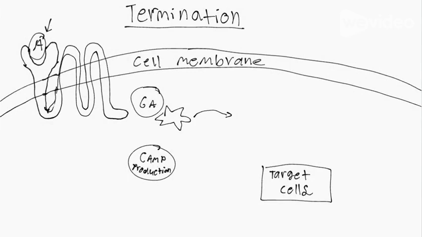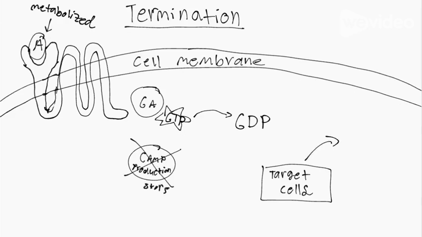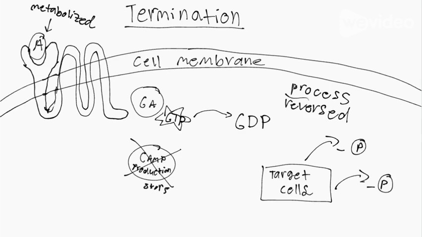Next, we will explain how the signaling pathway is terminated. The pathway ends when adrenaline dissociates from the receptor. Without the ligand, the receptor can no longer activate. The G protein then hydrolyzes GTP back into GDP and becomes inactive. The inactive G protein dissociates from adenylyl cyclase, stopping cAMP production. cAMP is broken down into AMP by cAMP phosphodiesterase, and protein phosphatases remove phosphate groups added during activation. This reverses the metabolic changes and returns the cell to its resting state.